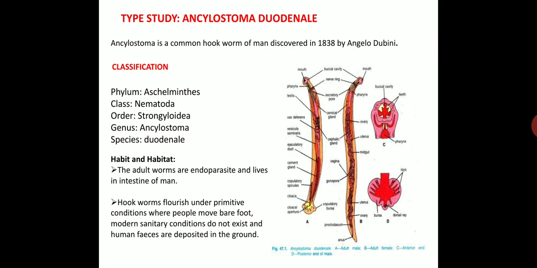So here is the picture of Ankylostoma duodenale. A is a picture of the adult male. B is the female. C is the anterior portion of both male and female, which is common. And D is the posterior end of the male, which is expanded.